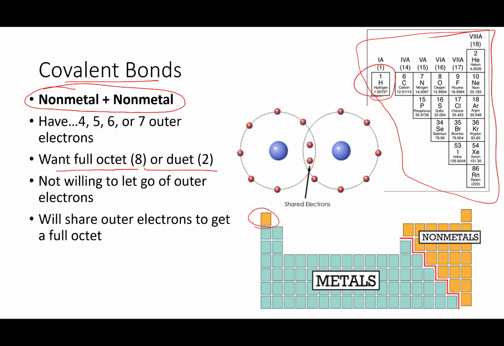He might live over here, but he really, in his heart, is a non-metal. And they want to have full outer energy levels, but they're not willing to give up their outer electrons. So how are they going to do this? They're going to do this by sharing their electrons with other atoms. Hence, they get covalent bonding.